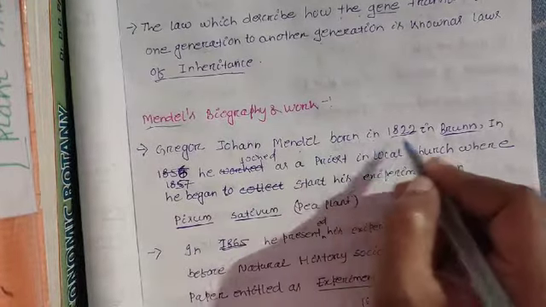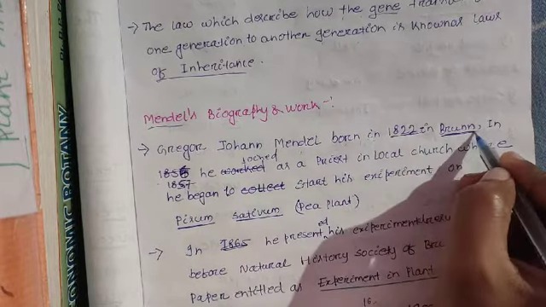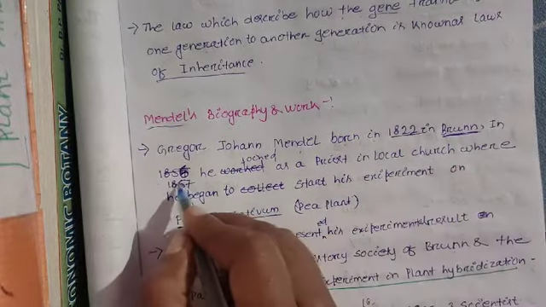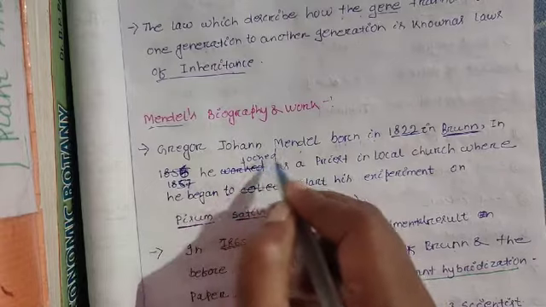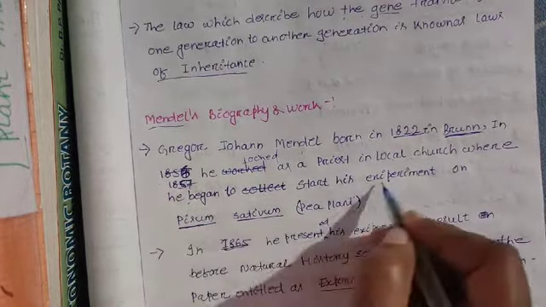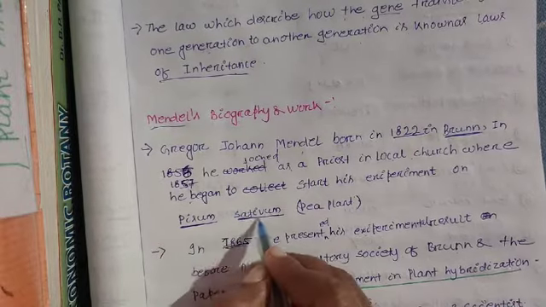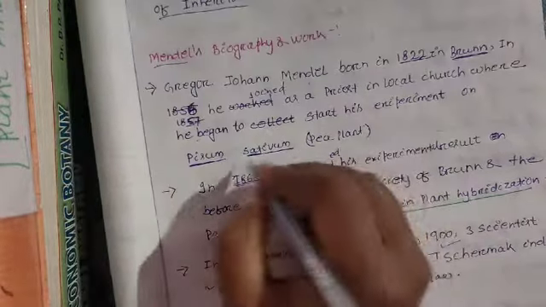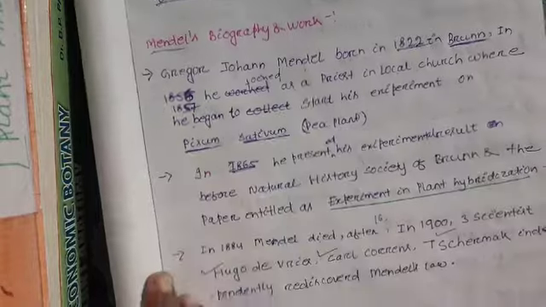Mendel was born in 1822 in Bonn, and later in 1857, he joined as a priest in a local church, where he started his experiment on the Pisum sativum plant. Its local name is pea plant.